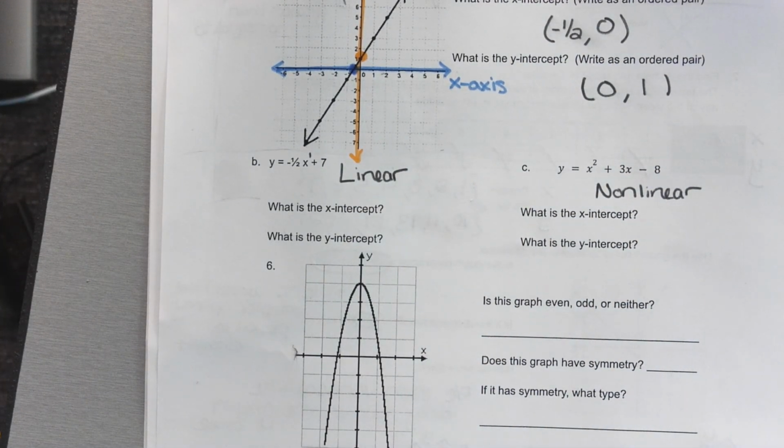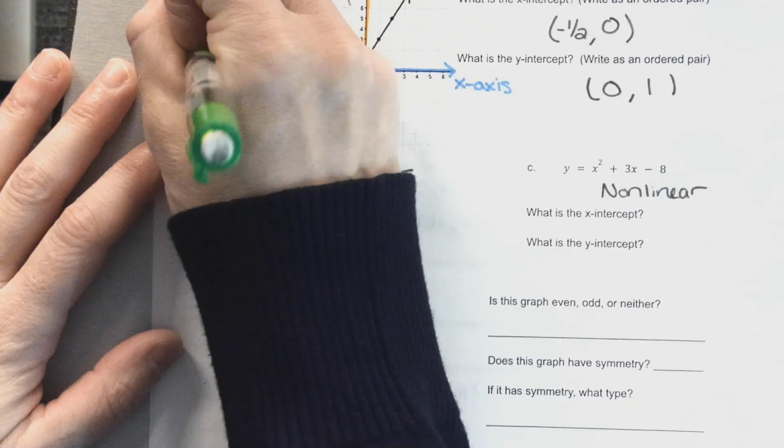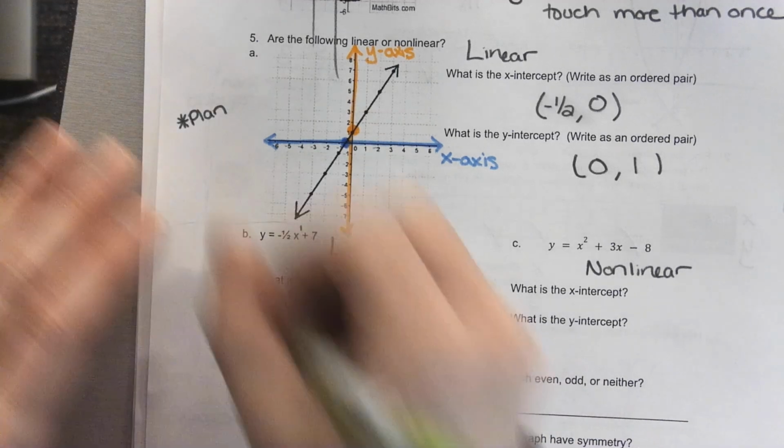Also, you're going to have a computer, and you're going to have the ability to use Desmos during the exam. So could you even type it in and look and see if it's a line? Yeah, you could do that too. So you could even write yourself a note that, like, plan B, right? If plan A doesn't work, plan A would be just being able to look at the equation.